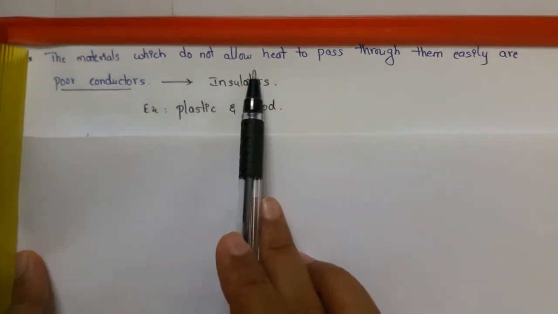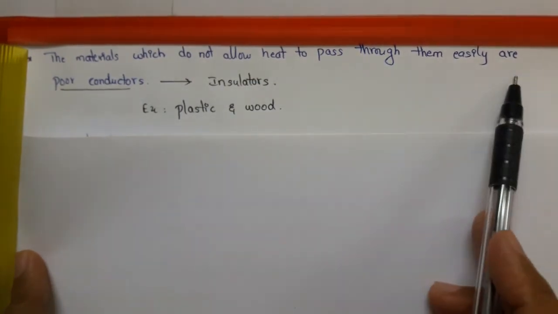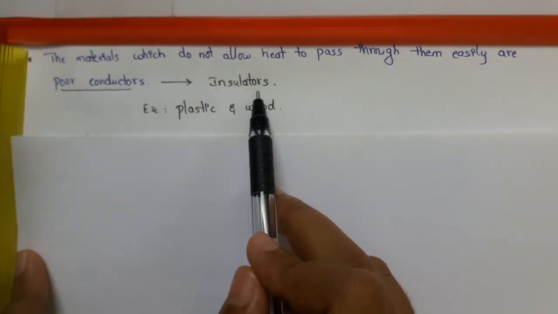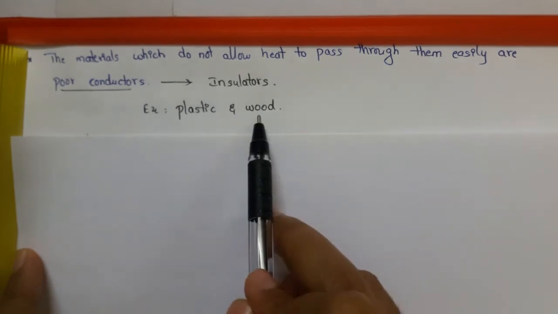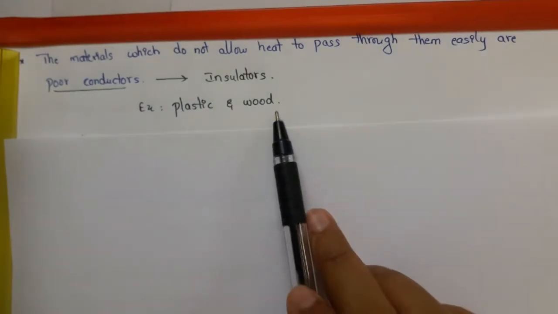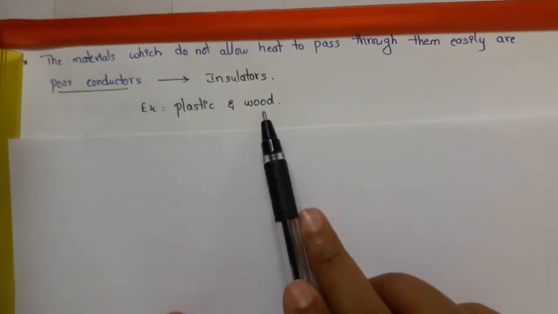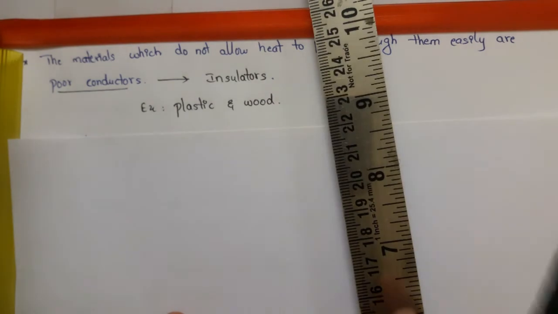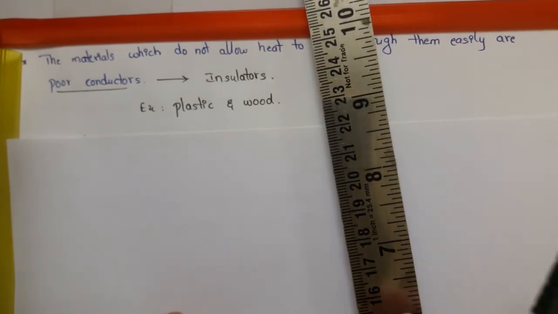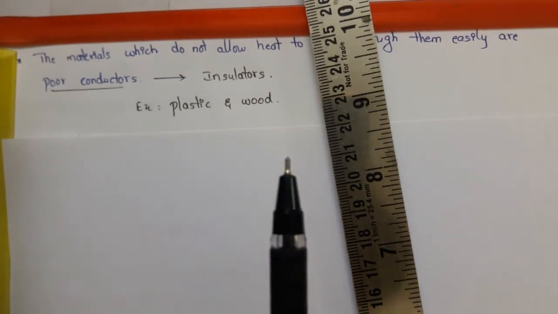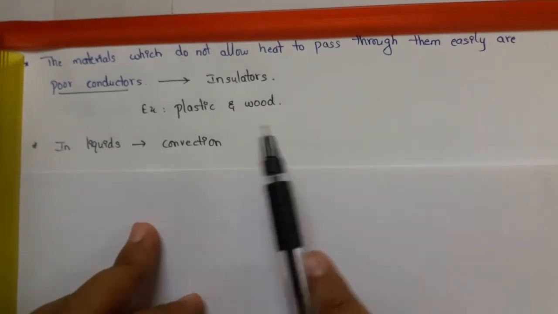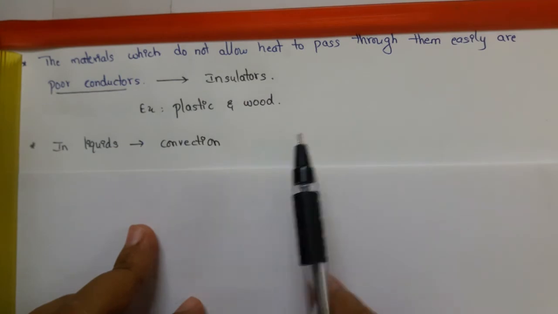The materials which do not allow heat to pass through them easily are called poor conductors. Poor conductors are also known as insulators. For example, plastic and wood. Wood does not transfer heat, it will start to burn, and plastic also won't transfer heat, whereas this steel scale transfers heat because it is a conductor, and the plastic is a non-conductor or insulator. So in objects like solids, heat transfer occurs through conduction.